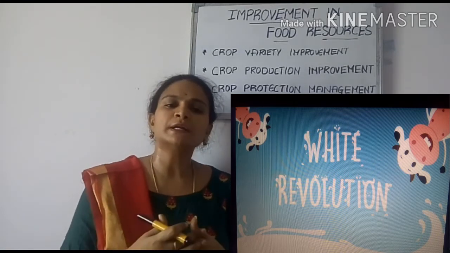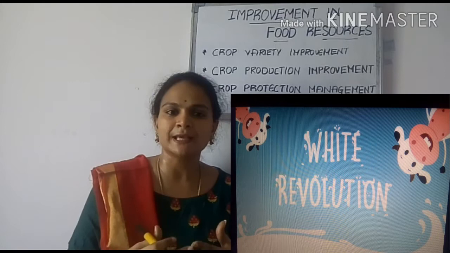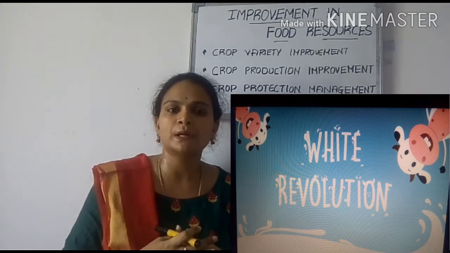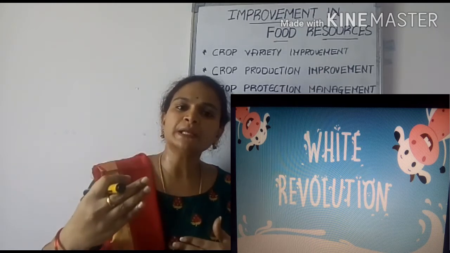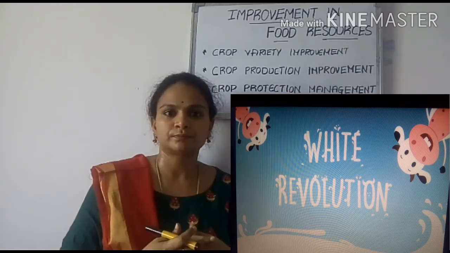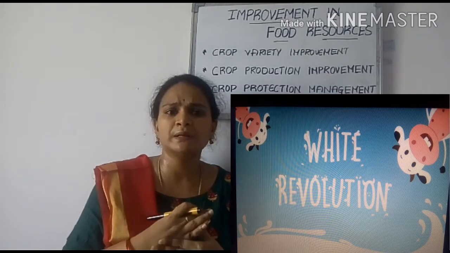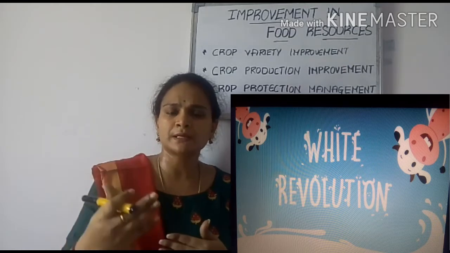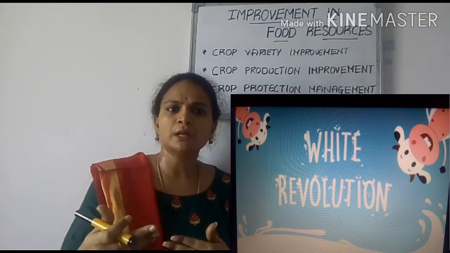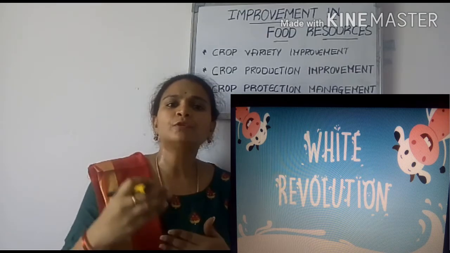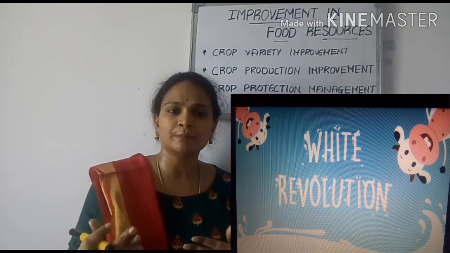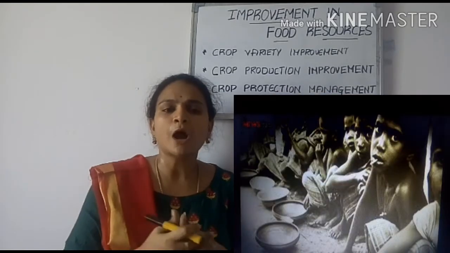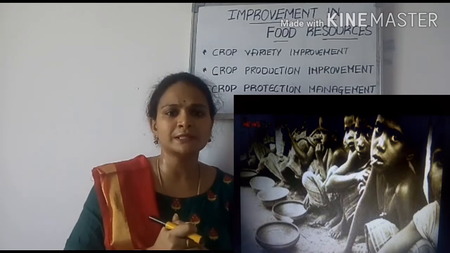Okay, so as we are discussing this crop production, we can say that because of these revolutions and the efforts of the people, the production has increased to some extent. But though the food grain production has increased, we are still unable to resolve some issues like poverty, malnutrition and hunger. How can we resolve these situations?